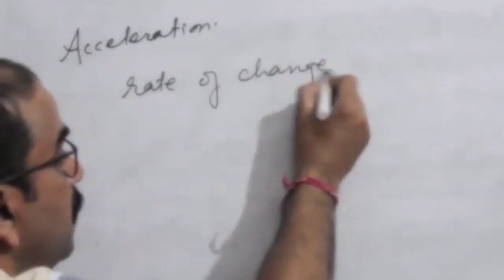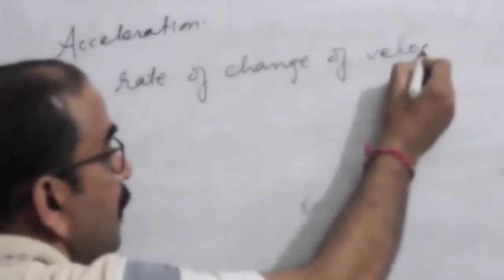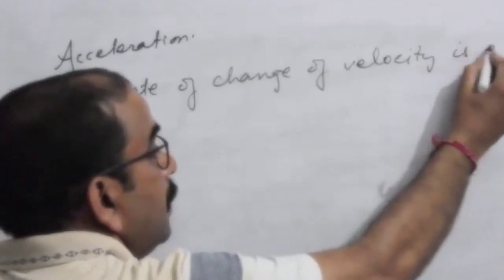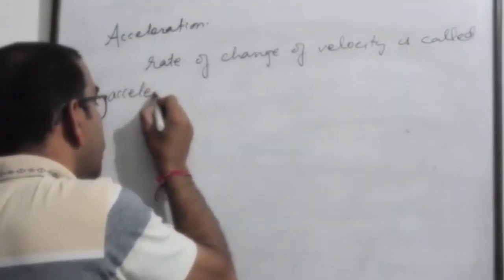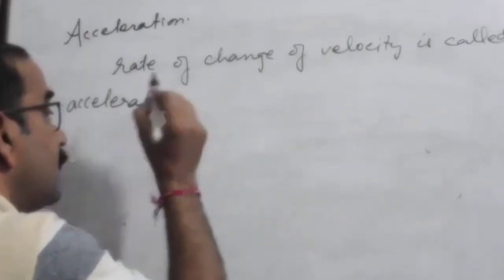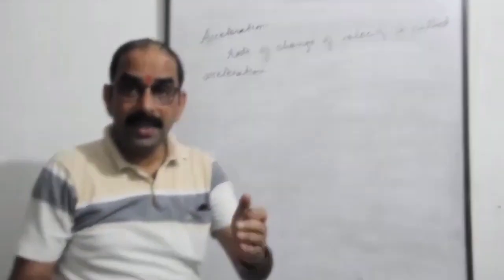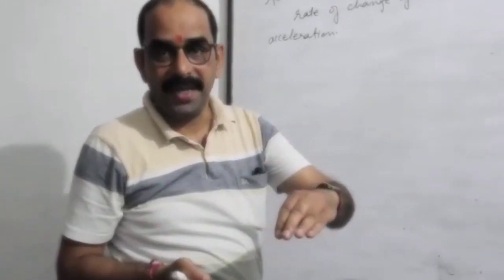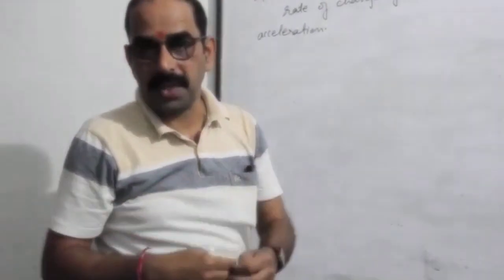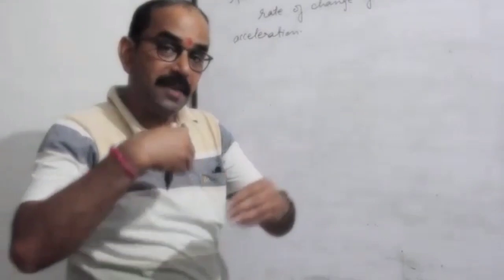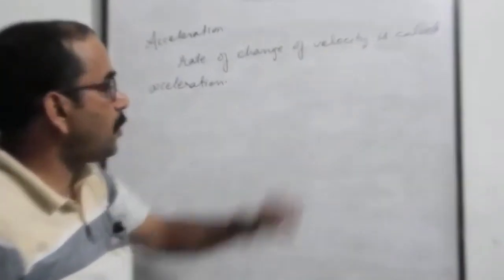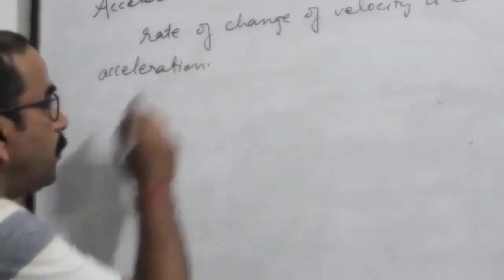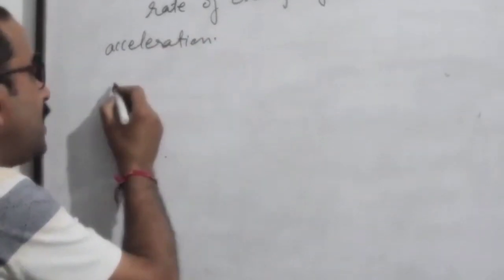Rate of change of velocity is called acceleration. The rate at which velocity is changing, that is called acceleration. I'll give you an example to explain this.